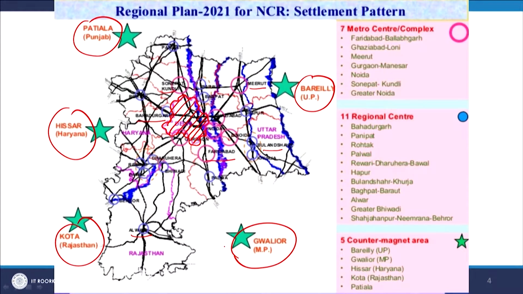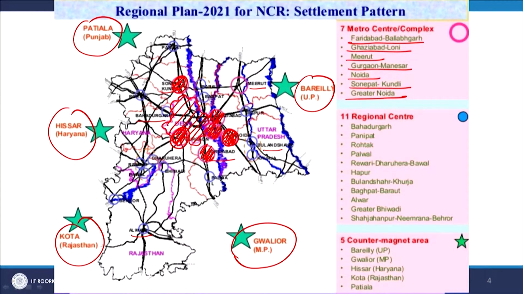and on the right side of this map you can see that there are various metro centers as we discussed, like Faridabad, Ballabgarh, Ghaziabad, Meerut, Gurgaon, Manesar, Noida, Sonepat, Kundli and Greater Noida. So, all these metro centers or growth centers are located here.